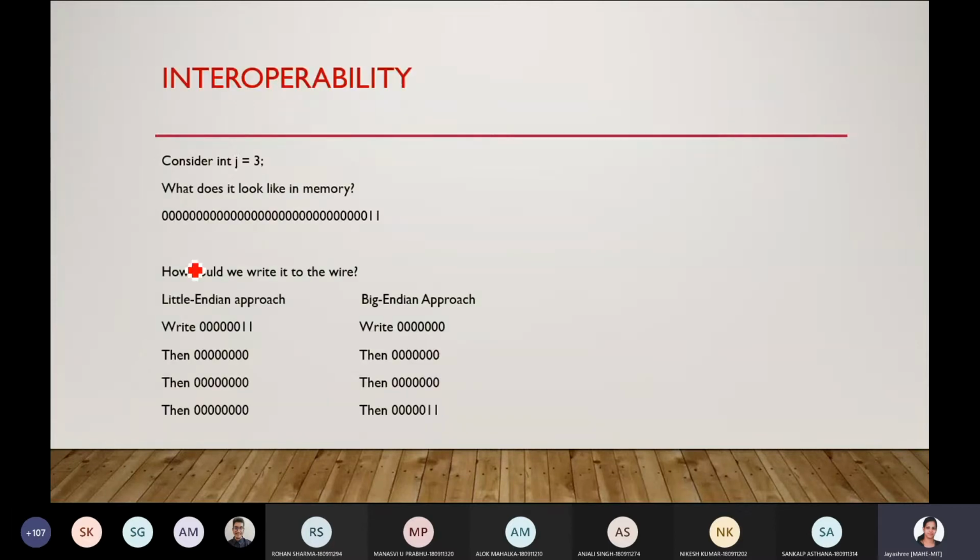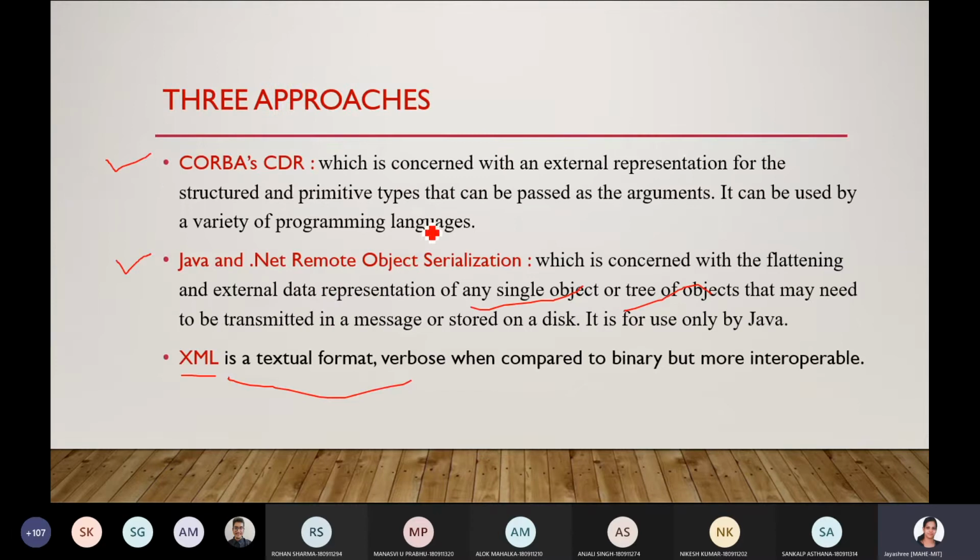This is just an example I gave to understand what interoperability is, the different approaches used by different systems to represent the data integer j equal to 3. There are three approaches used in distributed systems to make sure that external data representation is successful. One is CORBA CDR, another is Java, and the third is XML. CORBA mainly is concerned with the primitive data types. Java is platform specific, used only by Java.